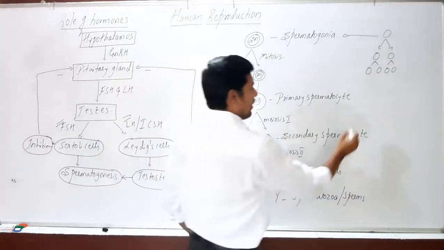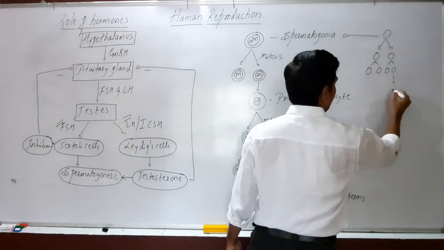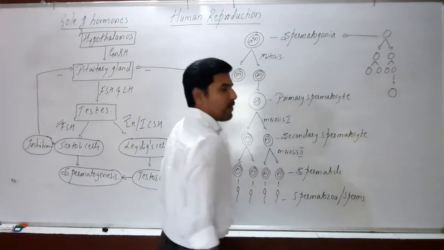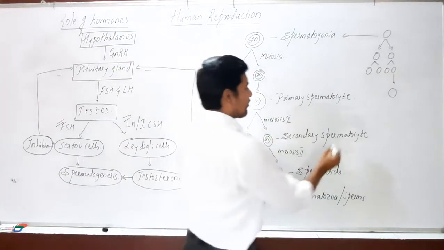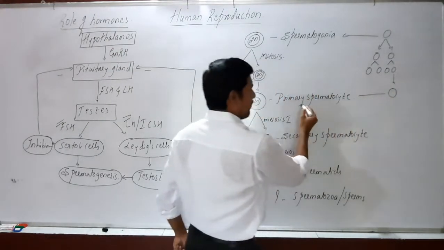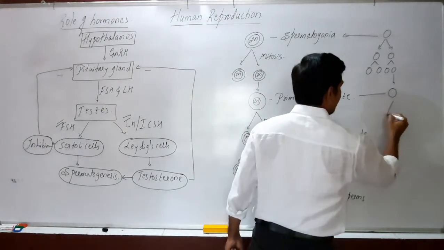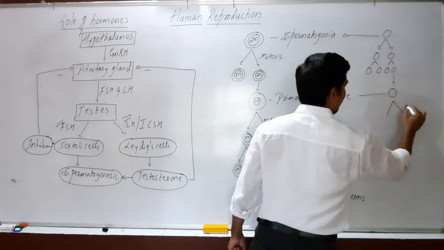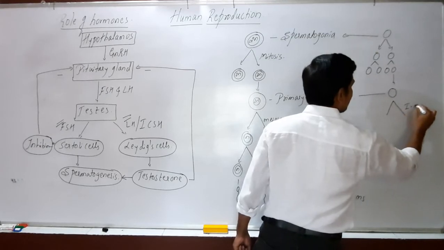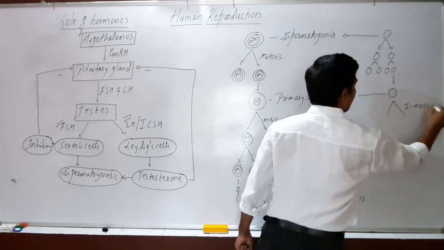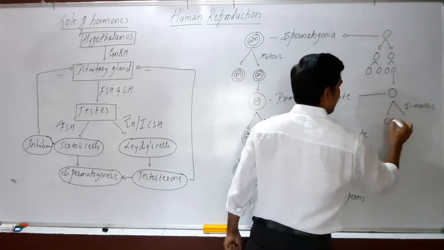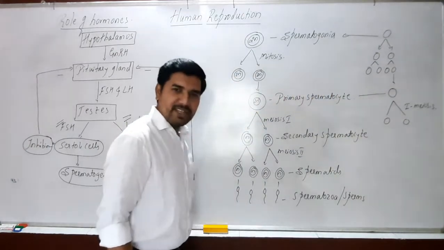Now, out of these, one cell will enter the next phase, and this cell is called a primary spermatocyte. This spermatocyte undergoes the process of meiosis. We call it the first meiosis, to form two haploid cells.